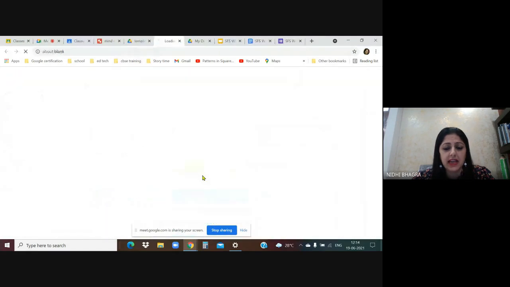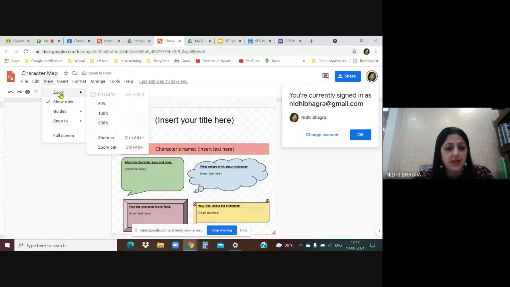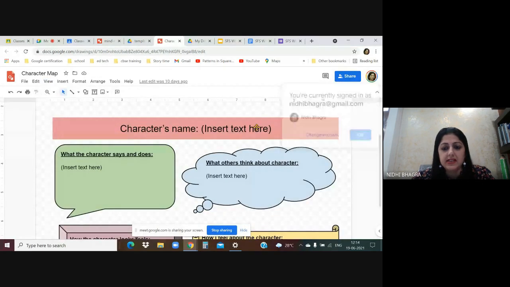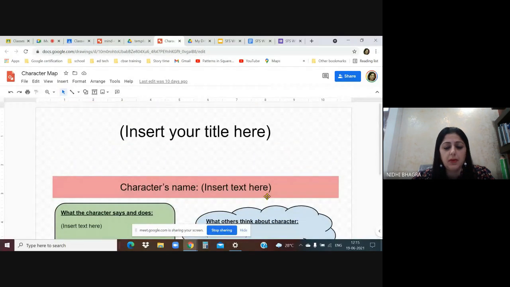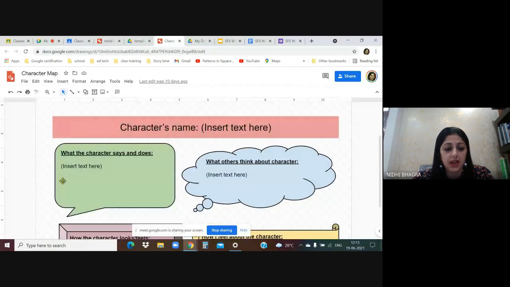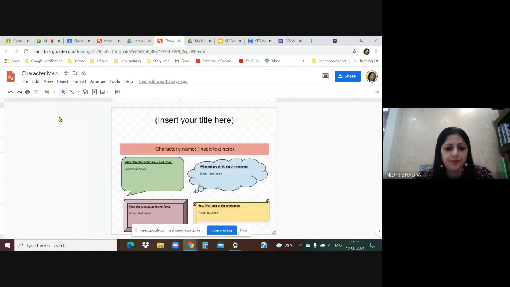Next option is, like in languages, character map. Character map is something like, insert the text here, what the character says and does. First of all, the title. So this is a blank template. You can assign, make a copy for each student. The students will fill in the template: what the character says and does, what others think about the character. So these shapes are all taken from Google Drawing only. So with the help of Google Drawing, you can assign such maps. This is a character map.